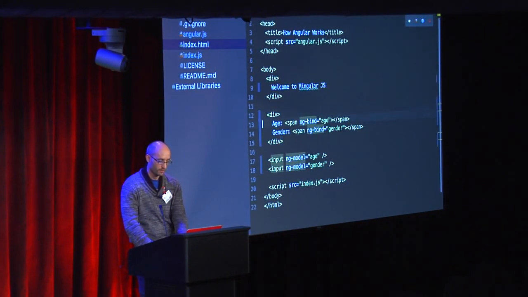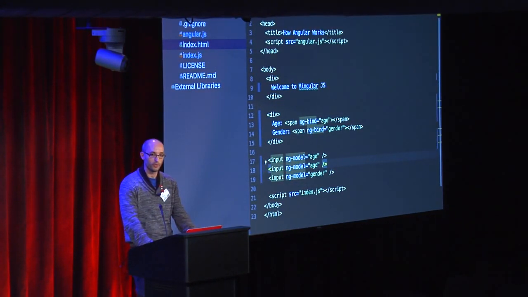Now I have a question for you guys. What happens if I have 2 inputs with the same model? Something that we definitely can do in Angular, right? What will happen if I write 1, 2, 3 here now? Who thinks I will see the value here in the age? Who doesn't think I'll see the value? Who is too tired to raise his hand? You can raise anything else you want.